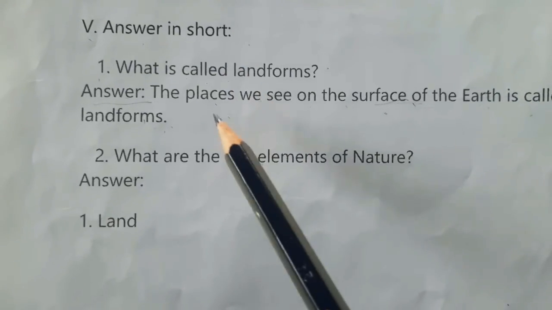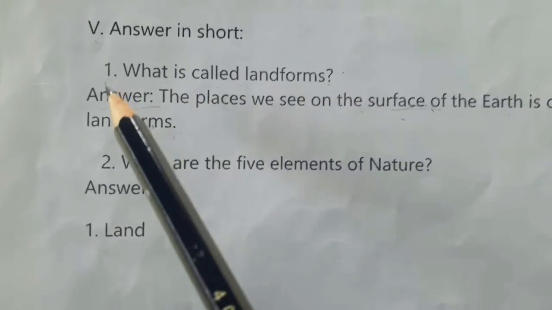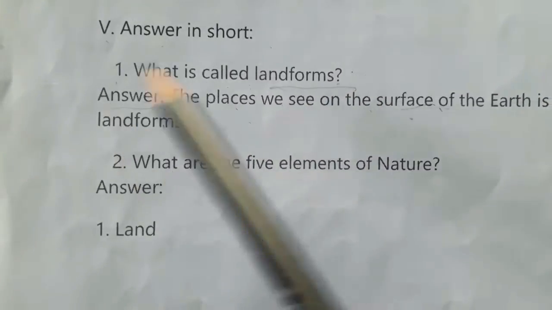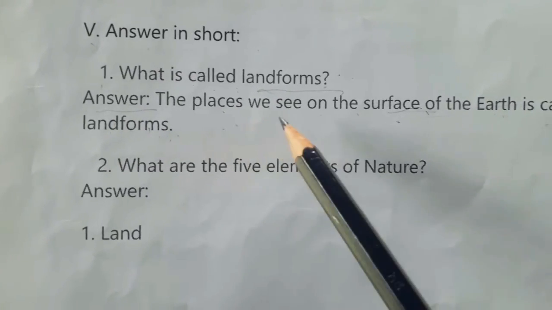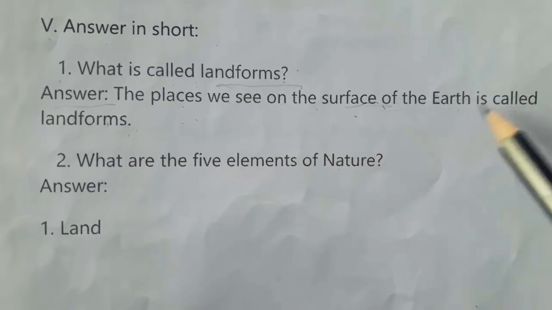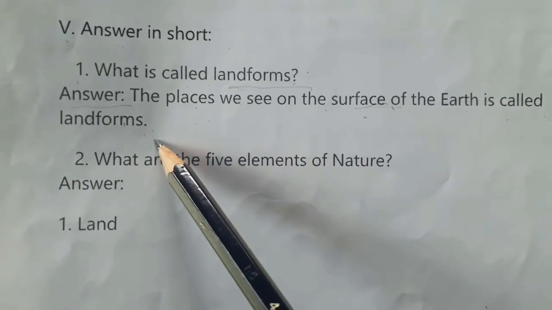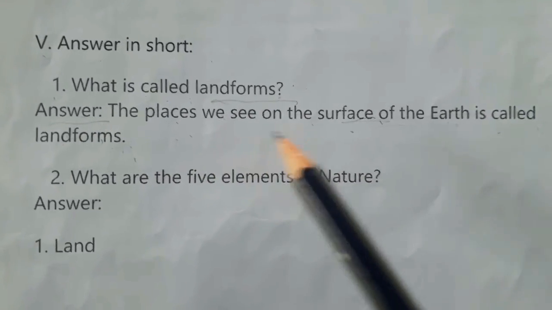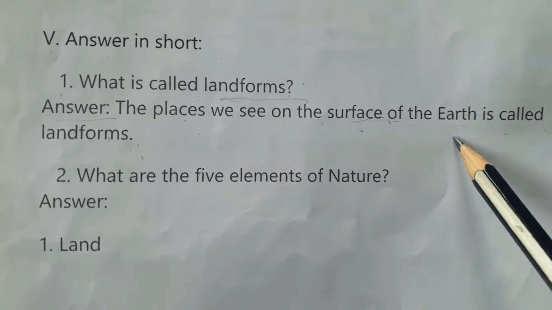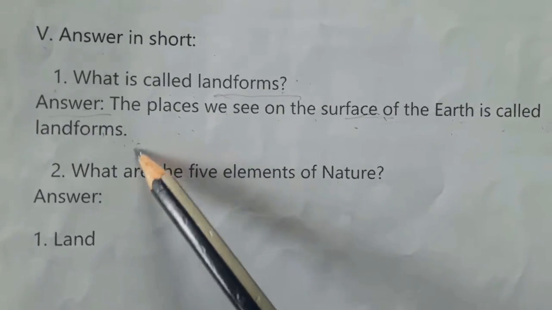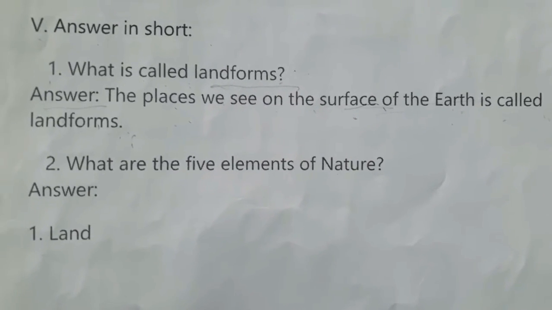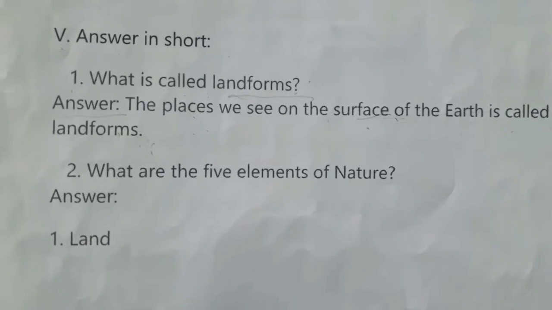Next we'll see Roman numeral 5, answer in short. So we have to write short answers for the questions. First one, what is called landforms? The places we see on the surface of the earth are called landforms. Again I will read: the places we see on the surface of the earth are called landforms. If the surface has many different kinds of places, those places are called landforms.